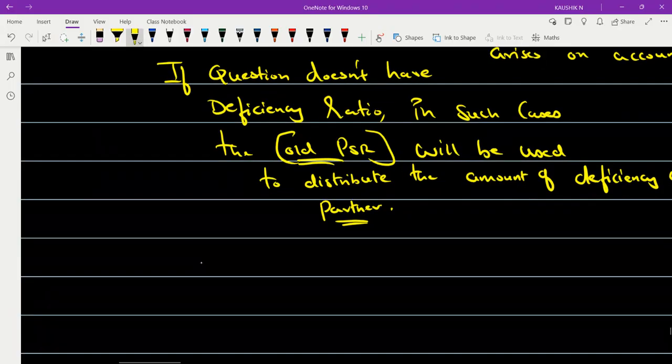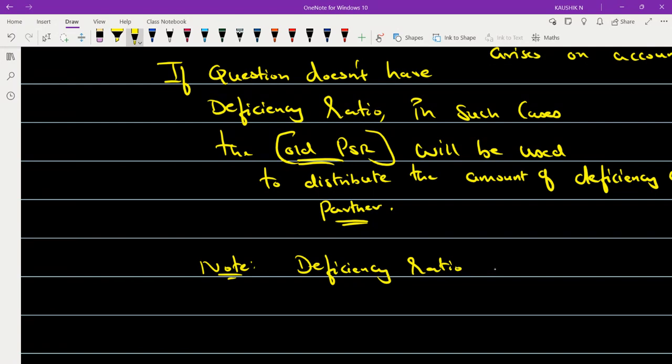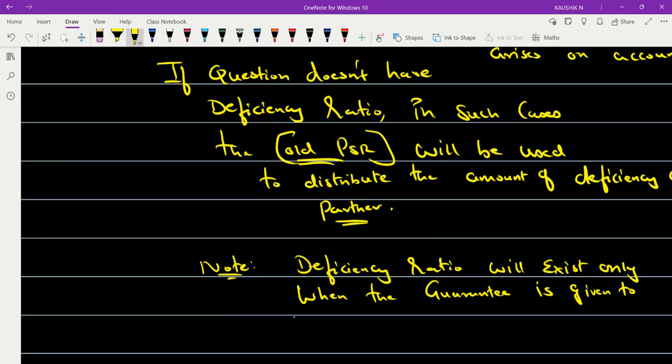In this also there is a special note: deficiency ratio will exist only when the guarantee is given to a partner by two or more than two partners.